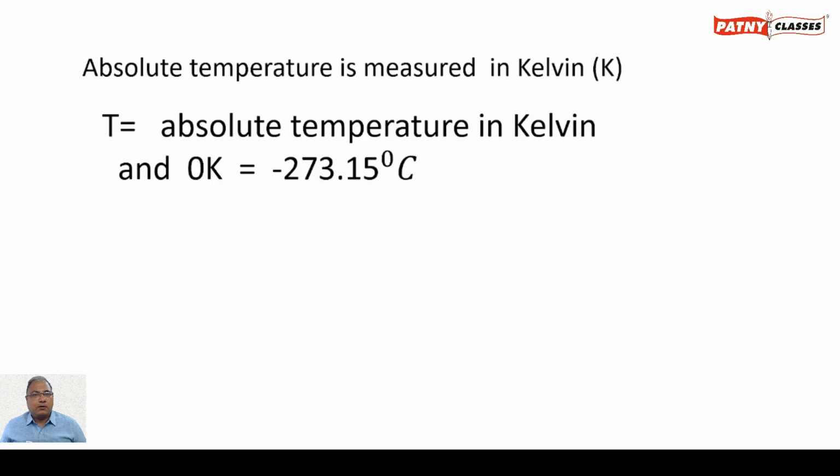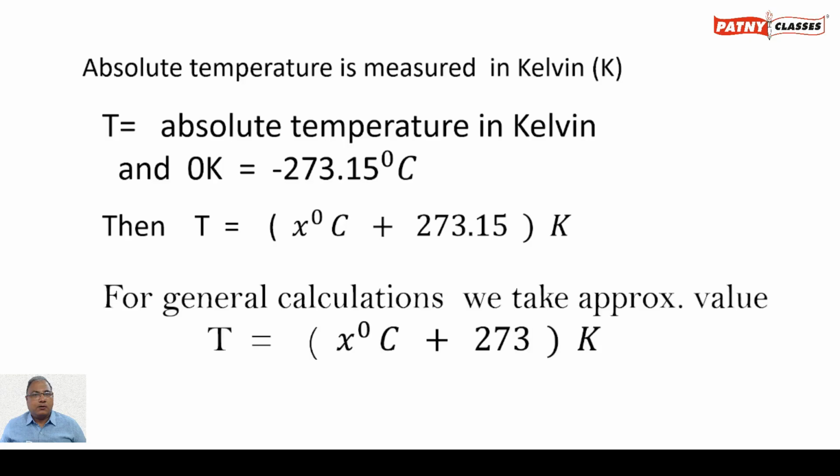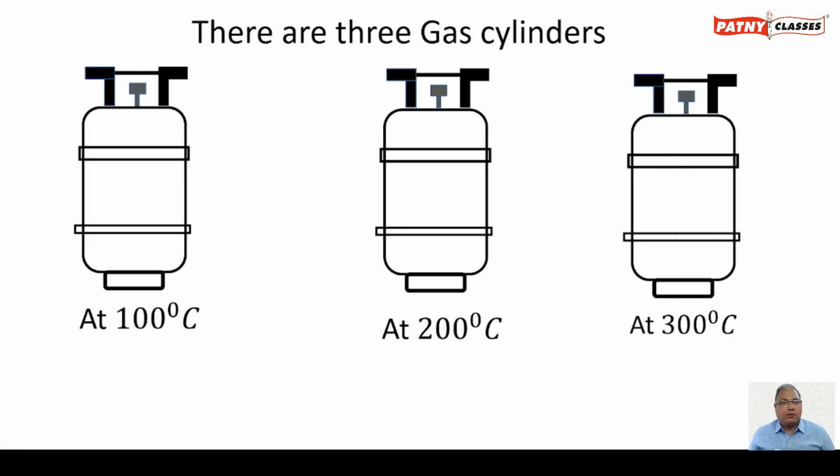If T is the absolute temperature in Kelvin, then 0 Kelvin equals minus 273.15 degrees Celsius. In general, absolute temperature T equals degrees Celsius plus 273.15, and this value will be in Kelvin. For general calculations, we take the approximate value: absolute temperature T equals x degrees Celsius plus 273, and the result is in Kelvin.